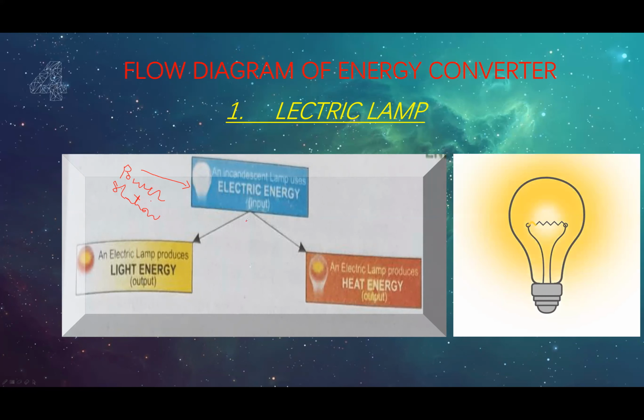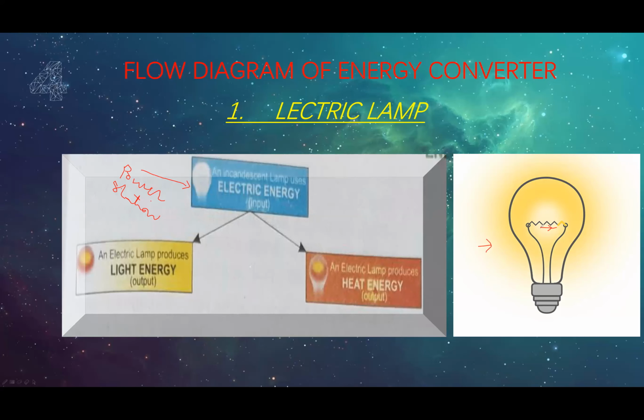As the electrical energy arrives, it is in the form of kinetic energy. As the electrons move through the filament of the lamp, every time they pass through the filament, they have kinetic energy.